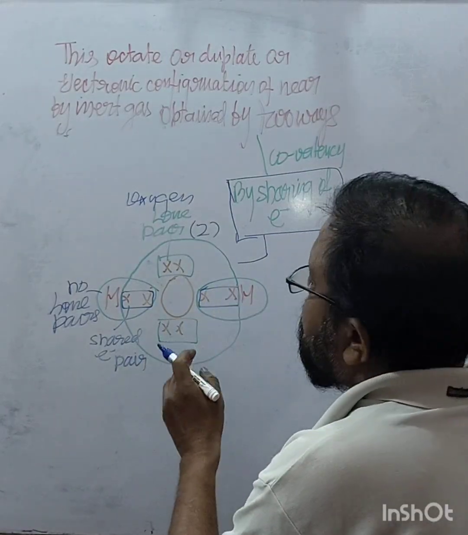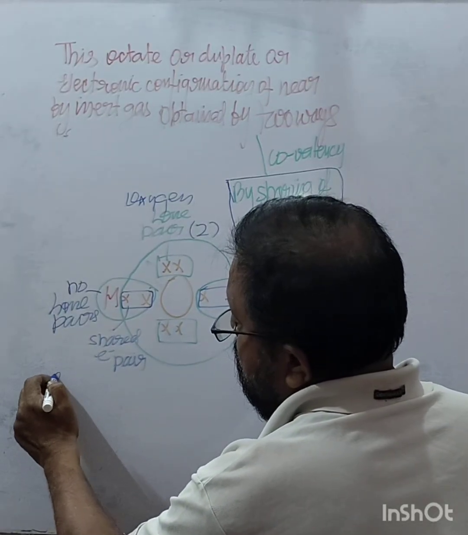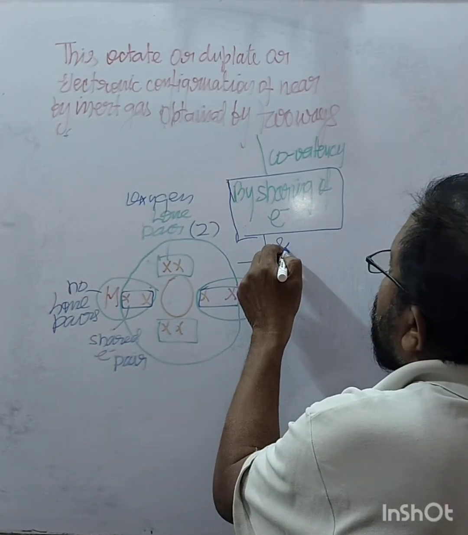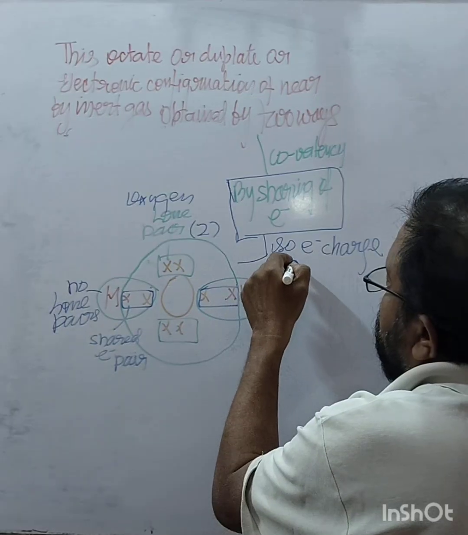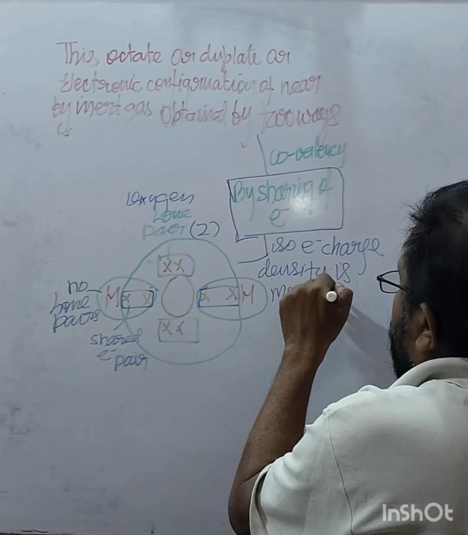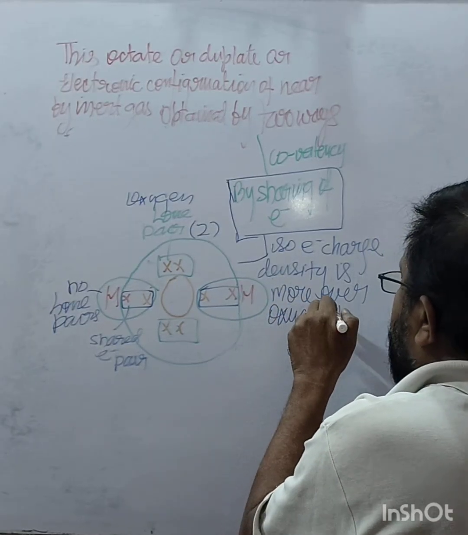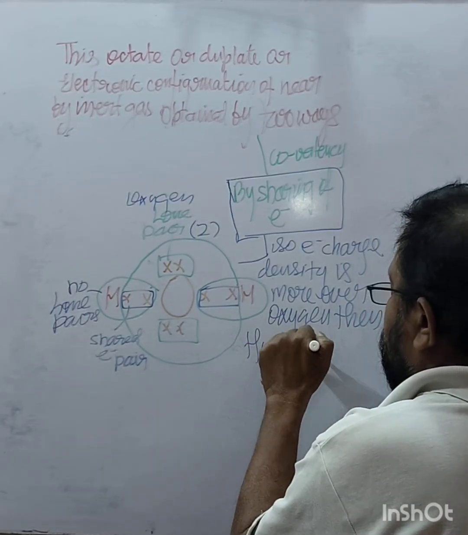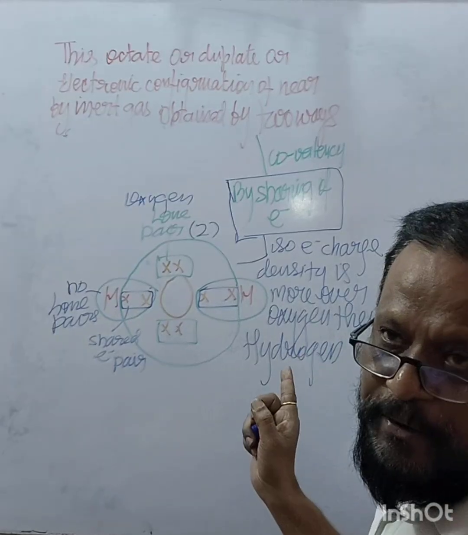So when there are two lone pairs on oxygen and hydrogen has none, the electron charge density is more over oxygen than hydrogen.